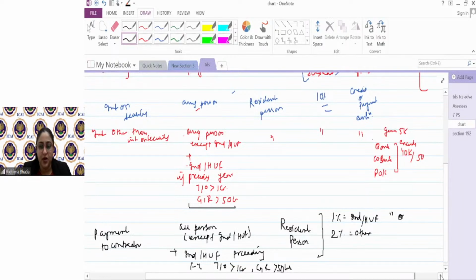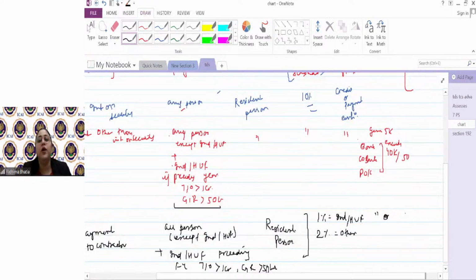Threshold limit. इसको अभी ऐसे लिखो: 30K in single transaction or a single bill or 1 lakh in aggregate. इस पे भी हम will focus. 1 lakh in aggregate.